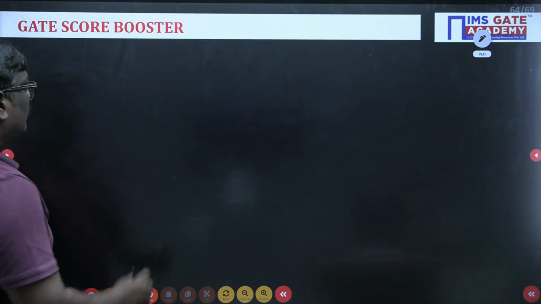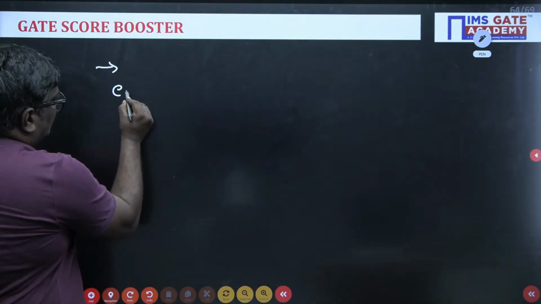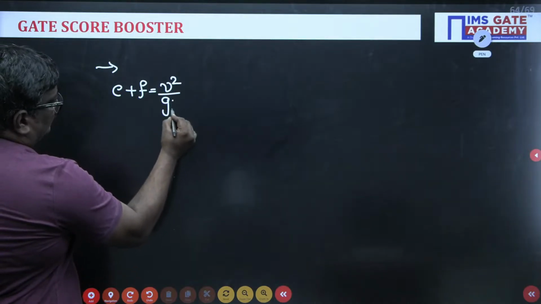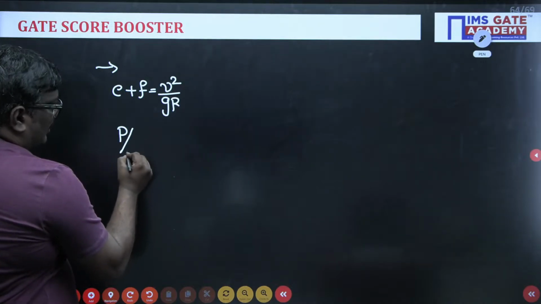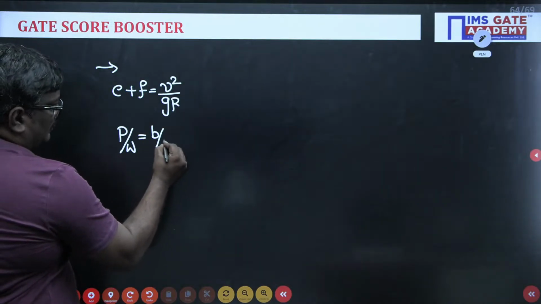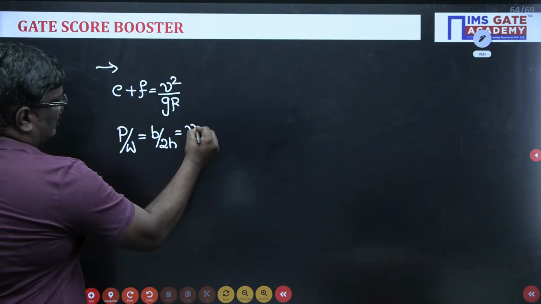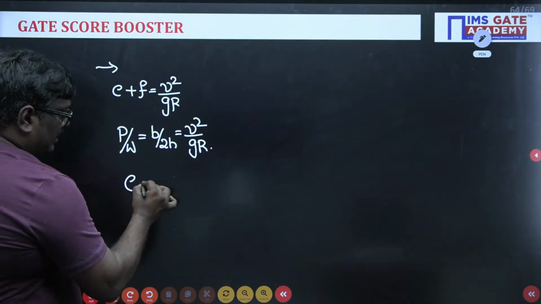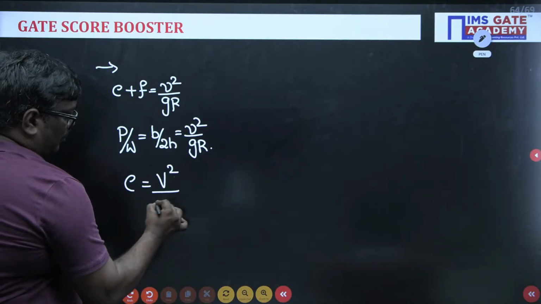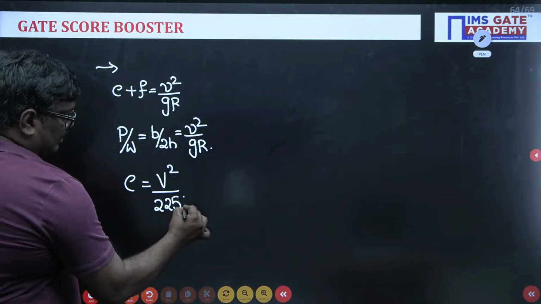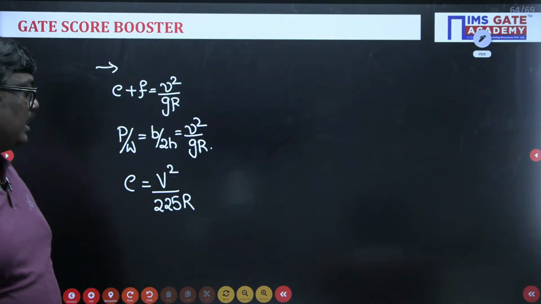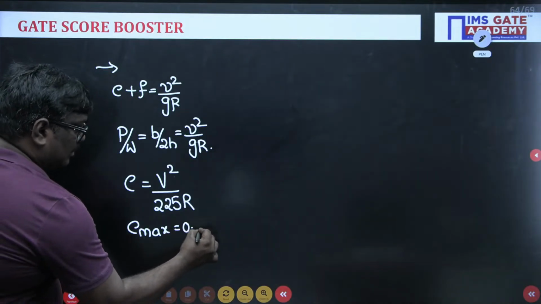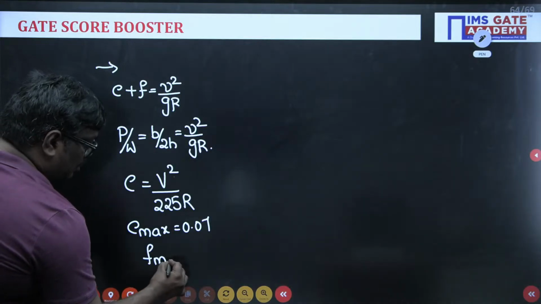Very good. Now the next one we have is super elevation. E plus F is equal to V square upon GR. Centrifugal ratio P by W is equal to B by 2H is equal to V square by GR. Okay. Next, in case of mixed traffic, E is equal to V square upon 225R. Okay. So you can say the maximum value of E is 0.07 and F max is equal to 0.15.